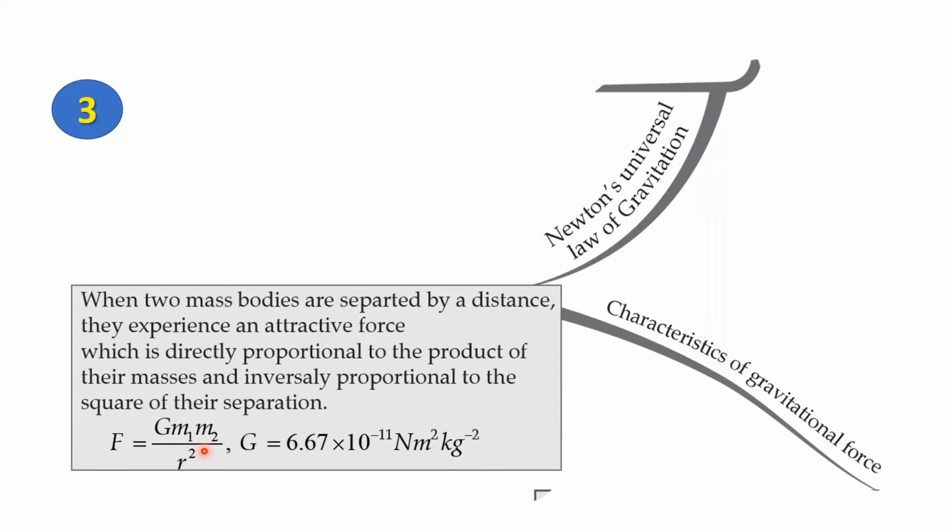Now, F here stands for gravitational force. M1 and M2 are the masses of two separate bodies in the solar system, be it anywhere. R stands for the distance between the two bodies. In this formula, we square the distance. And G is referred to as universal gravitational constant. Now, the value of this universal gravitational constant was found out by Sir Henry Cavendish. And he found that G was equal to 6.67 into 10 raised to minus 11 Newton meter square per kg square.